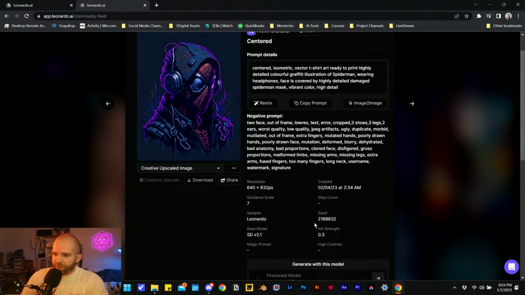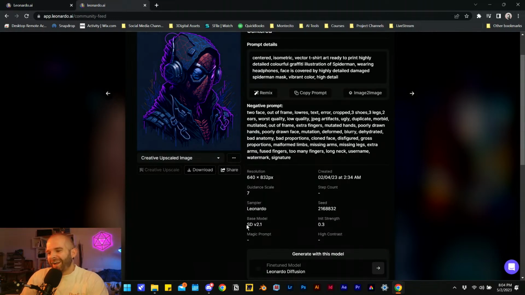So we have the resolution of the image, guidance scale, whatever that means. We'll get into that, I suppose, as I continue to use this. This is my first impression of the software, by the way. I'm very used to image generators and Stable Diffusion and all that. I took a look around on the website, but I figured I'd give first impressions here on a stream, in case this is totally new to you and you haven't touched any image generator. What I'm expecting is that the UI is going to be really easy to understand. Hopefully the guidance I'm giving on a first-pass basis gives you some insight on how to work your way around.